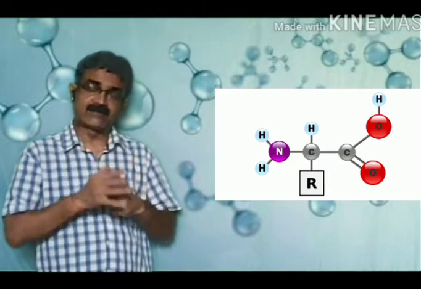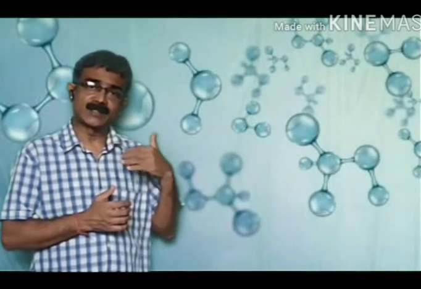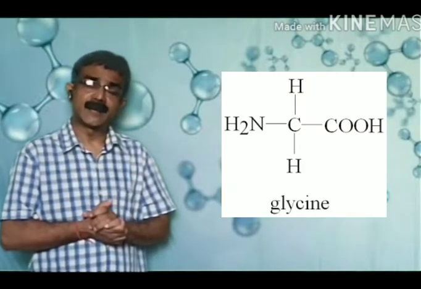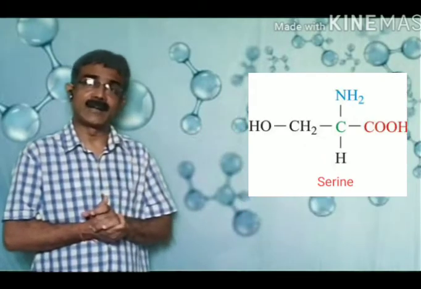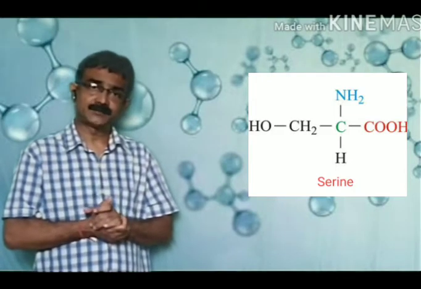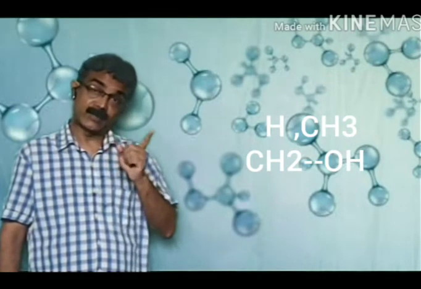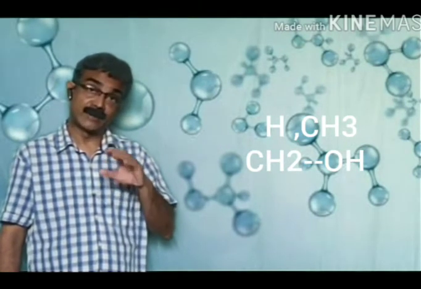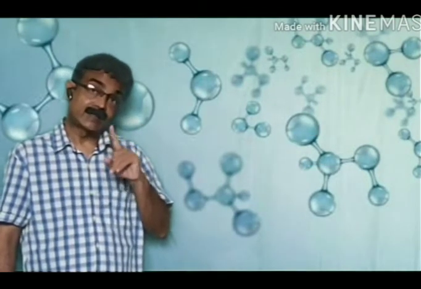This R group is actually a functional group that is variable. Variable means what? Sometimes this R group is substituted by hydrogen, sometimes by methyl, or sometimes by a hydroxymethyl group. So guys, I would like to mention here that the physical and chemical properties of amino acids are based on these four groups. When the R group is substituted by hydrogen, methyl, or hydroxymethyl, the physical and chemical properties of amino acids also change.